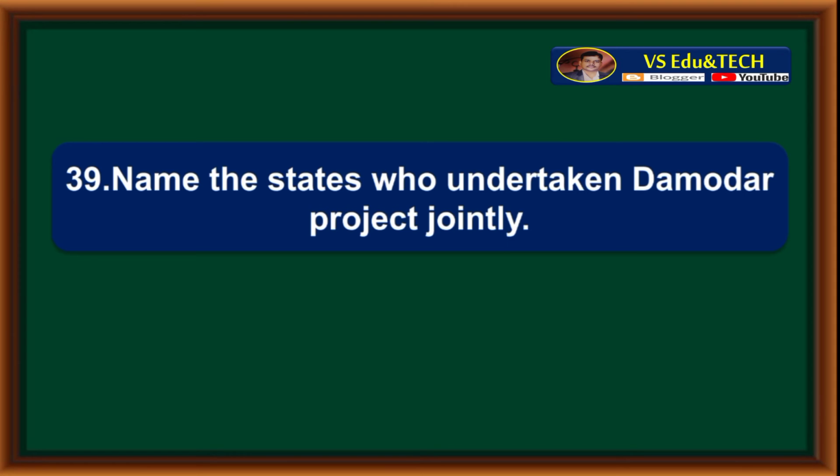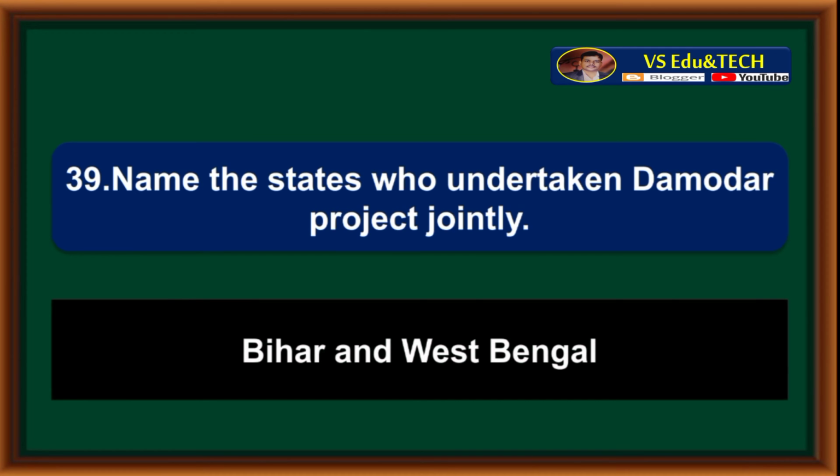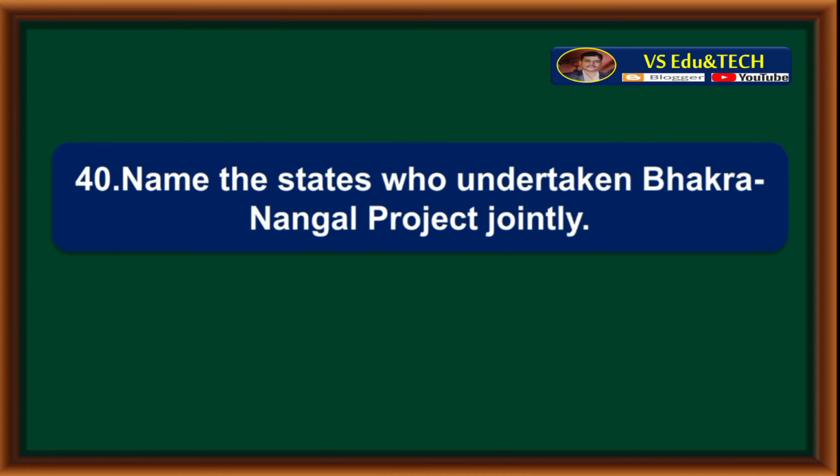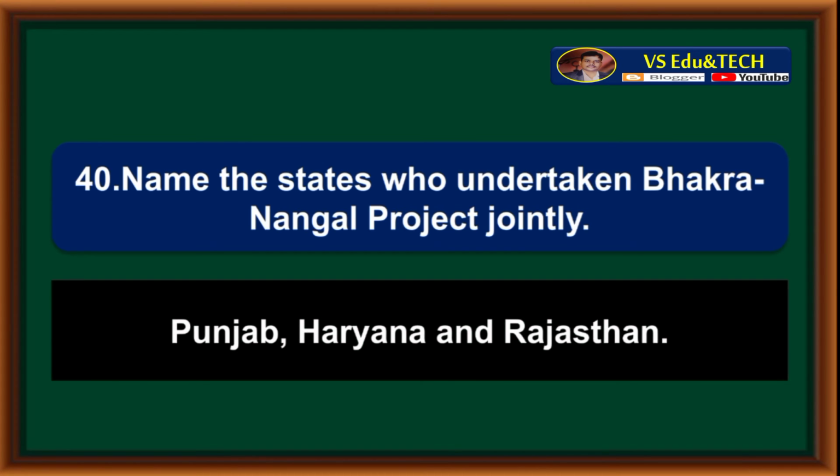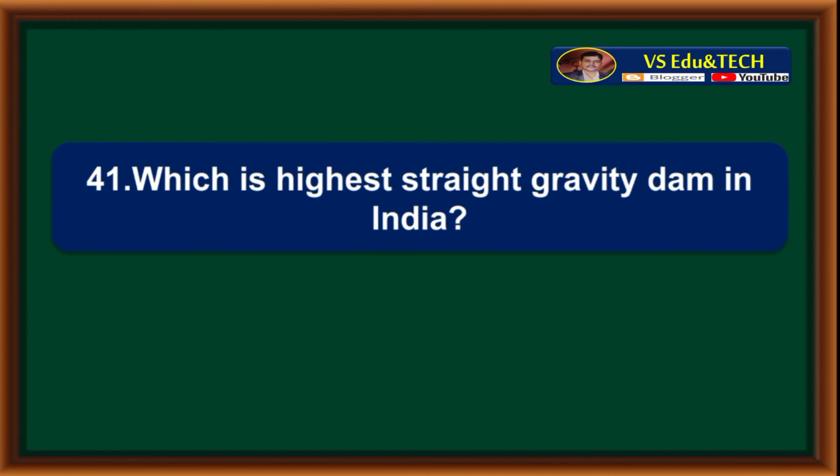Name the states which undertook the Damodar project jointly. Bihar and West Bengal. Name the states which undertook the Bhakra Nangal project jointly. Punjab, Haryana and Rajasthan. Which is the highest straight gravity dam in India?